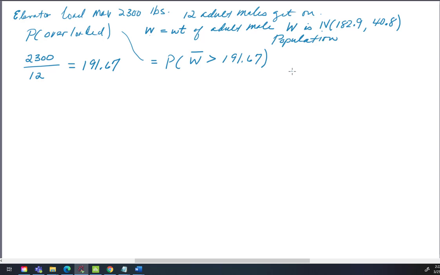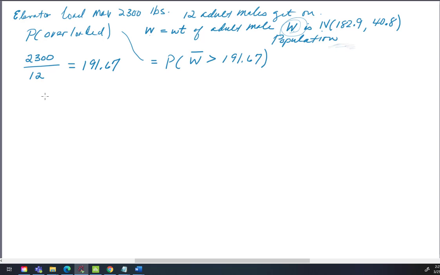Now, how would we figure that out? So we want the probability that W bar is greater than 191.67. Now, if I know the distribution of a random variable, like say W bar, then I can calculate any probability associated with that random variable. If I don't know the distribution, I can't calculate any probability at all.